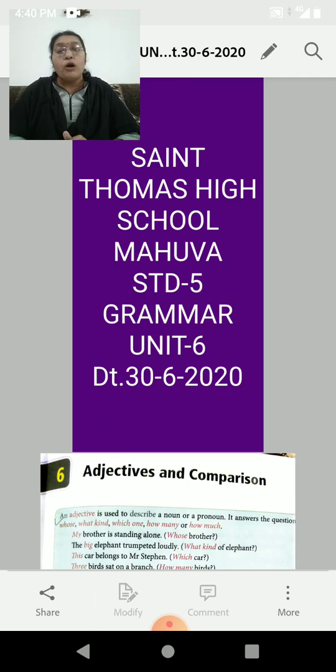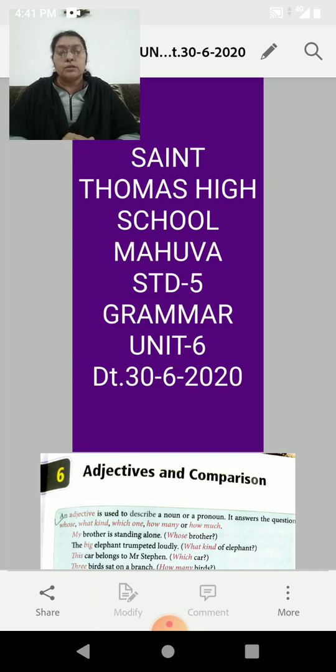This car belongs to Mr. Stephen. Which car? This car. So, you understand, children. The words used to describe a noun or pronoun, that add meaning to a noun or pronoun, are called adjectives. In a sentence, an adjective can be placed at 3 places.